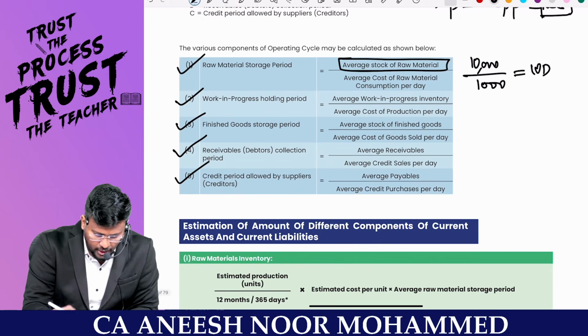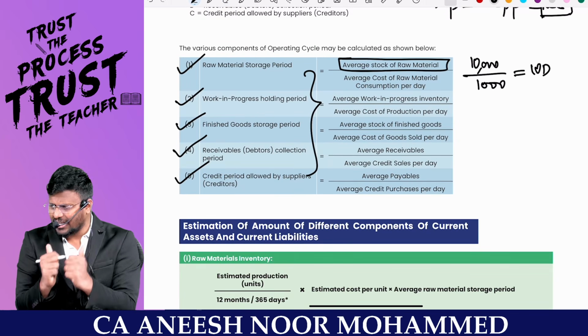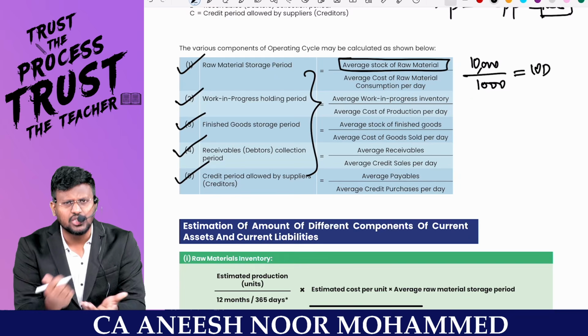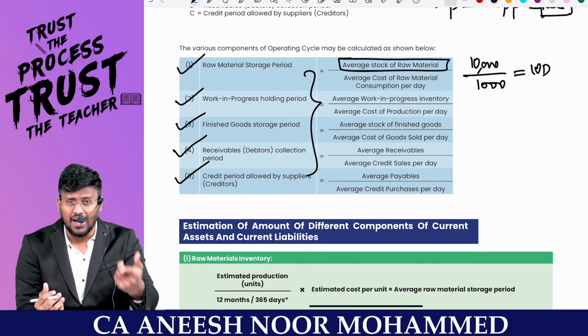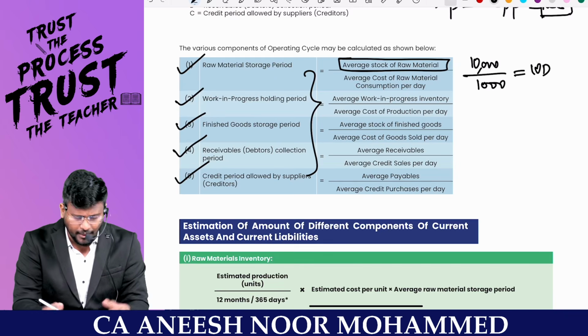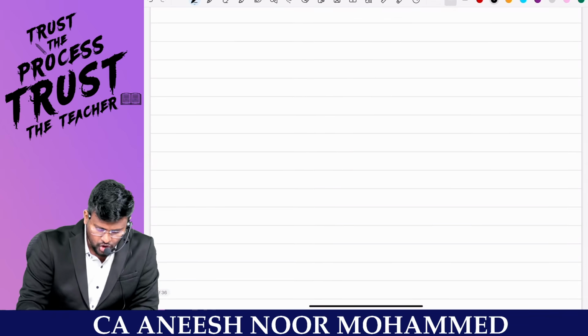So, very quick, sir, my dear lovable students, the concept is nothing but this. I am looking into the storage period. How many days I am holding the raw material, which is nothing but what is the average stock of raw material I am having. What is average stock of raw material? Opening stock of raw material plus closing stock of raw material divided by 2. Very simple. In the cost sheet itself, we have studied.